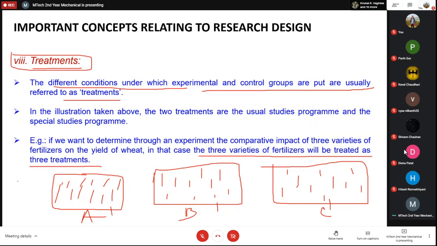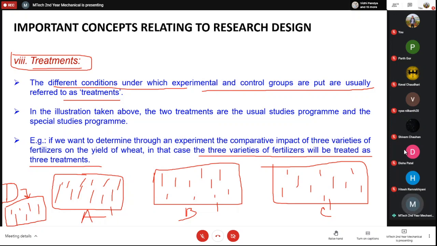But if I produce a new fertilizer, D, and I want to see the effectiveness of this fertilizer, then in another field I can use this D fertilizer and see the effect of this. So this will be an experiment. Maybe the crop will grow faster or better, maybe it will be destroyed completely. We don't know. That is something you are doing with this crop by using a new type of fertilizer. So this is the experiment.